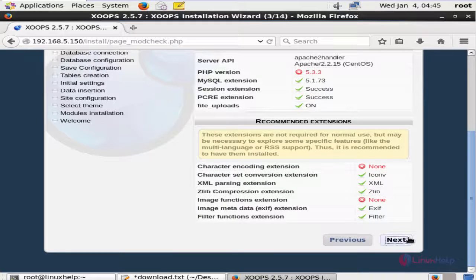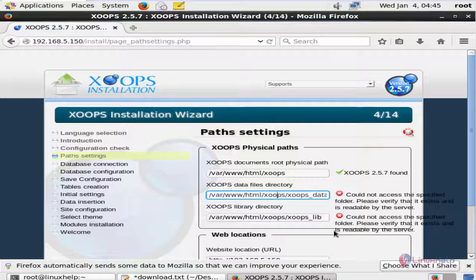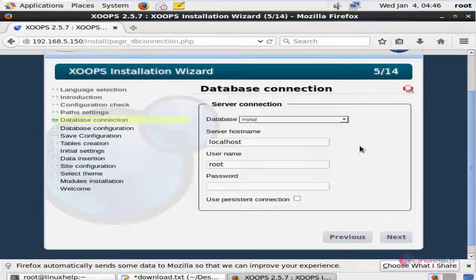Now give next. And here you can see the Xoops data file directory is not specified. You need to remove the html directory here from both the library and data files. And in the Xoops you need to enter 00. Now the path is found and now give next.